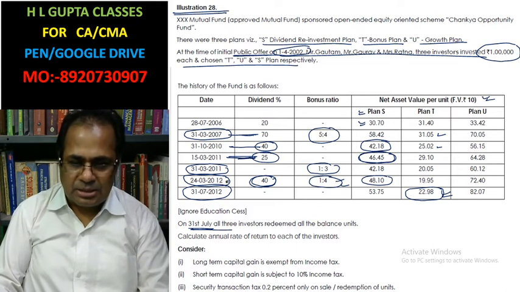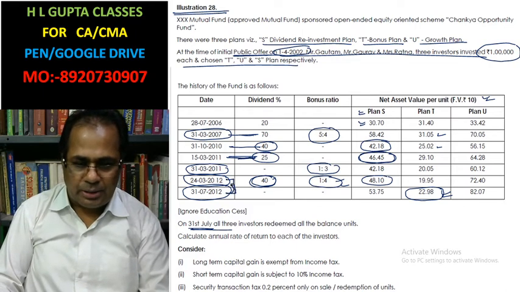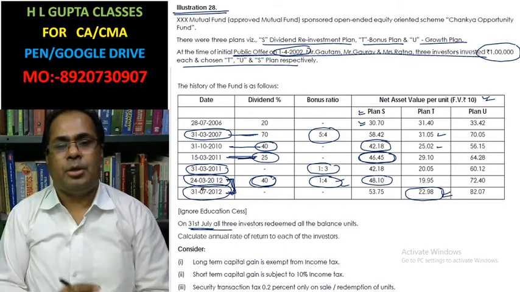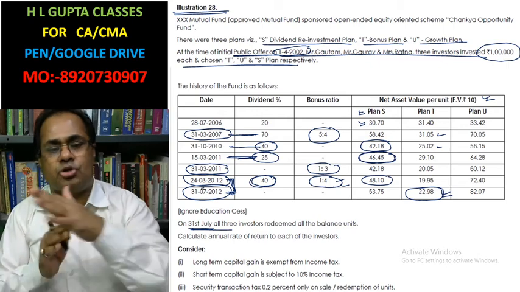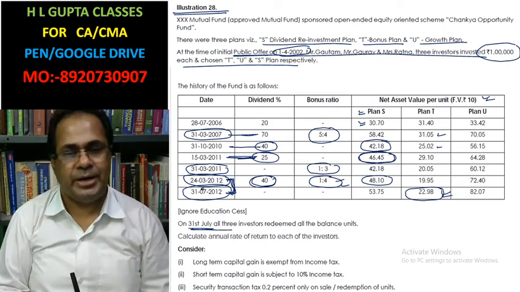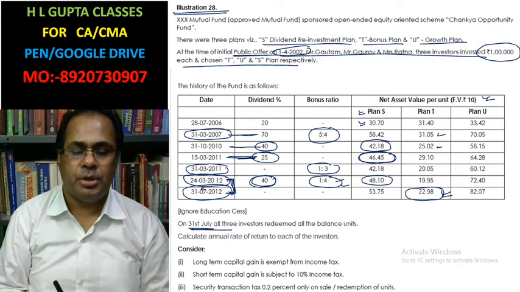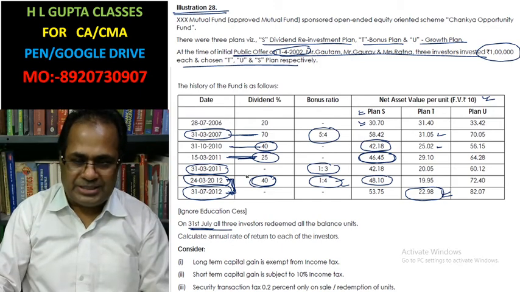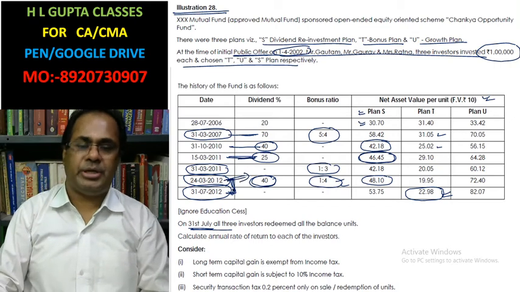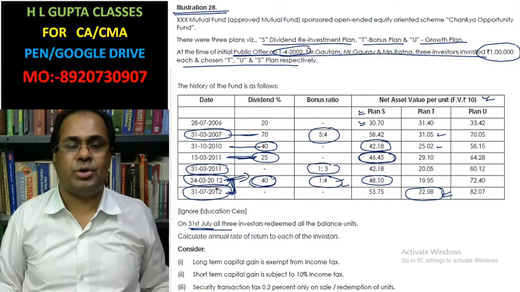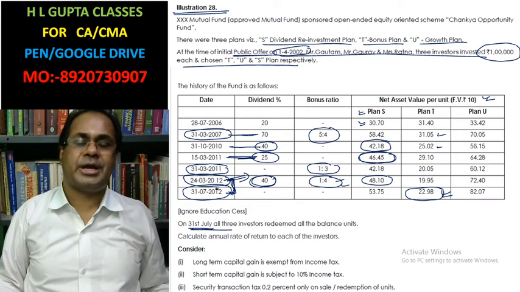In this case, if the units we have purchased, we have received as bonus, that will be treated as short-term capital gain. Because we have not paid any money to purchase units at this point of time, purchase value is not considered. Only sale value is considered in the case of bonus.